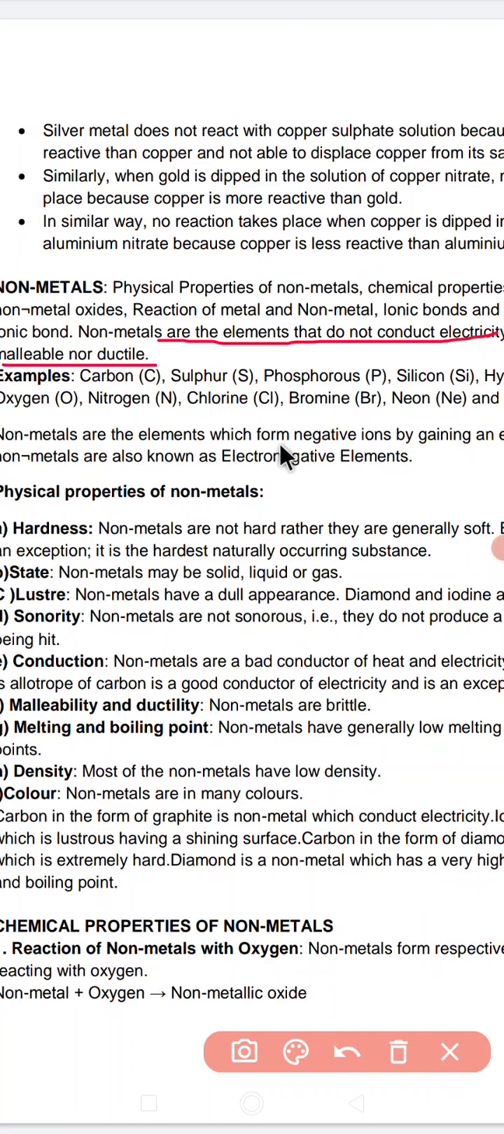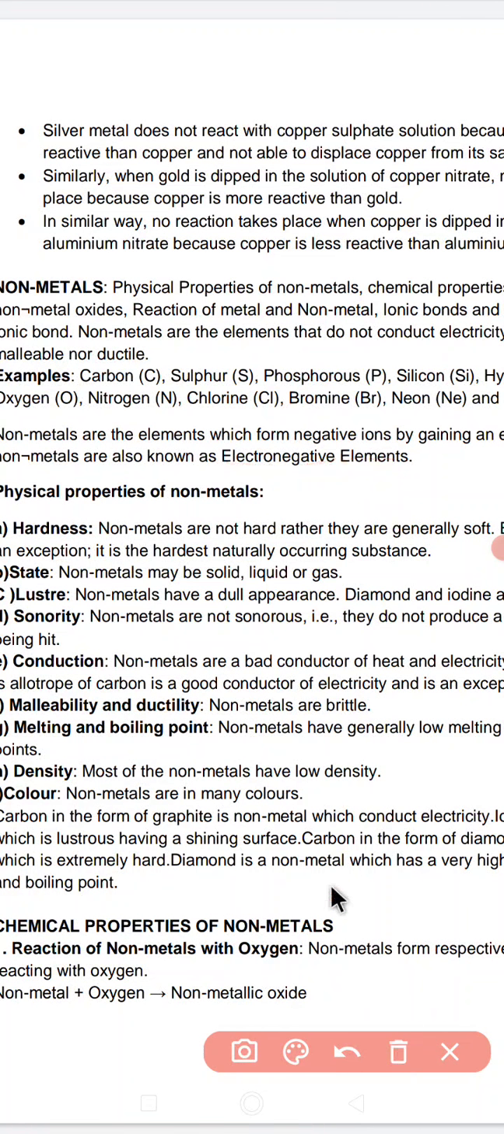Non-metals are the elements which form negative ions. They are electronegative in nature, that is, they are negatively charged because they have the tendency to gain electrons. Okay, non-metals are also known as electronegative elements because they have the tendency just to gain electrons.